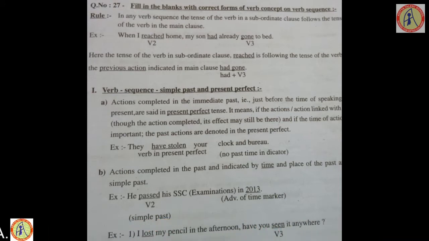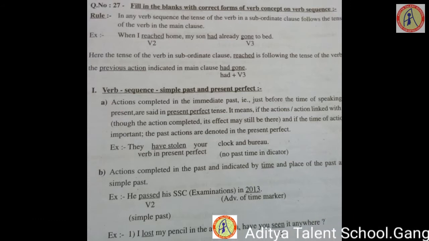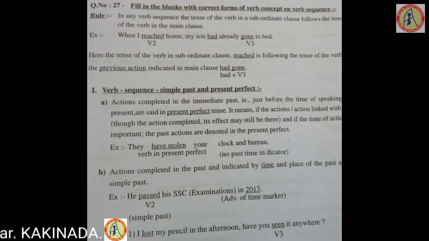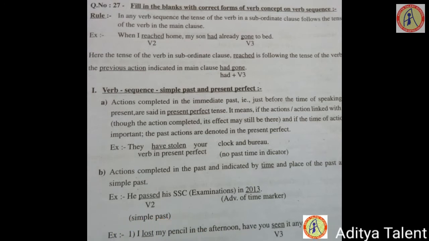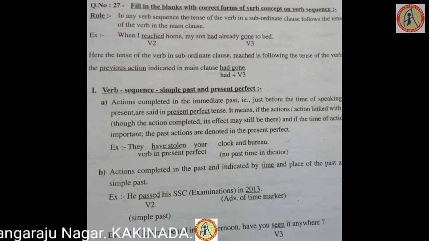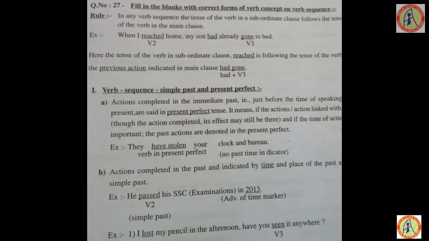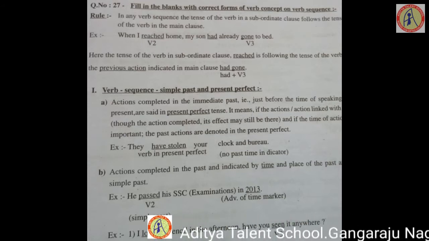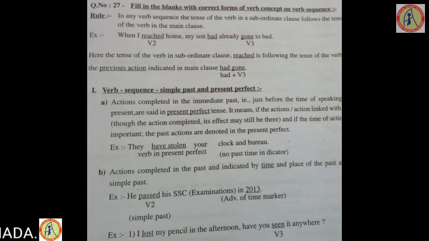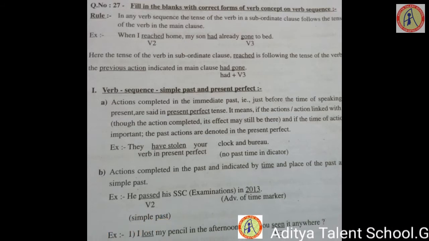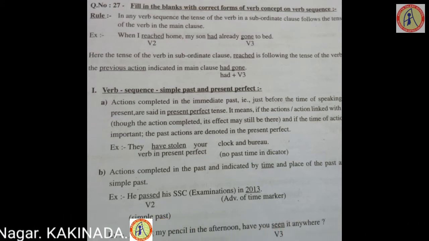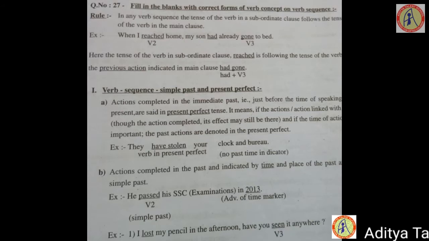Now let's go with simple past and present perfect. How can we identify that the sentence is given in the simple past and present perfect relation? It's not a single blank. You will have two blanks in the sentence. Now, they have stolen your clock and bureau is the sentence. Have stolen. Which tense is have stolen here? Has or have plus V3. By looking at the structure, you should identify it is present perfect tense.